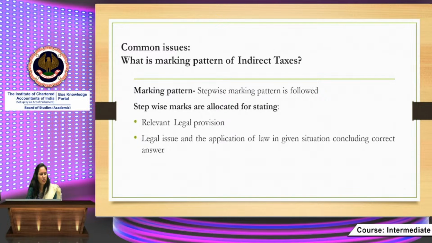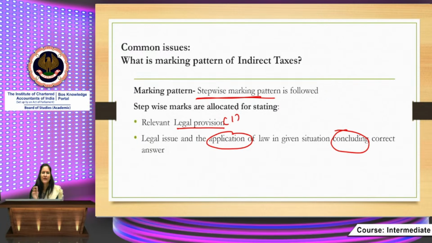Then coming to the next point, what is the marking pattern of indirect taxes? In every question, stepwise marking is generally followed. Stepwise marks are allocated for stating the relevant legal provisions and legal issue, and the application of law. The third thing is concluding. First of all, you need to know the legal provision. Then you should know the application of law, how you are applying the law in the given situation. Third is the conclusion.